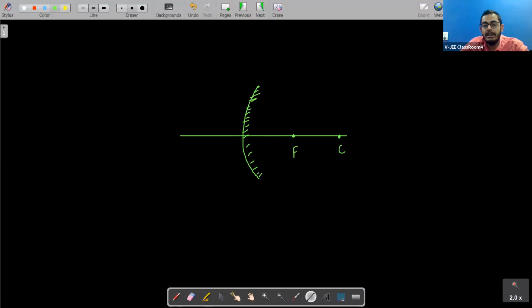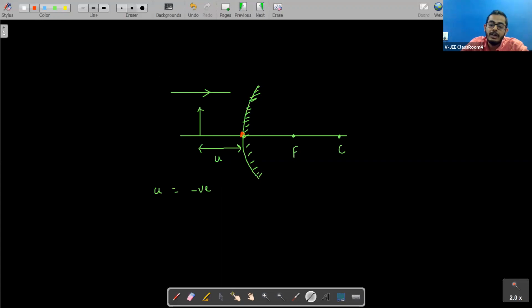Okay, and if we talk about sign convention for these, what will we say? If this is the object, here object distance will be what, students? This will be u. Will u be positive or negative? Negative. Why? Because this is the direction of incident ray. We are measuring the distance from the pole in the direction opposite to the incident ray. So that is why we are saying that u will be negative.